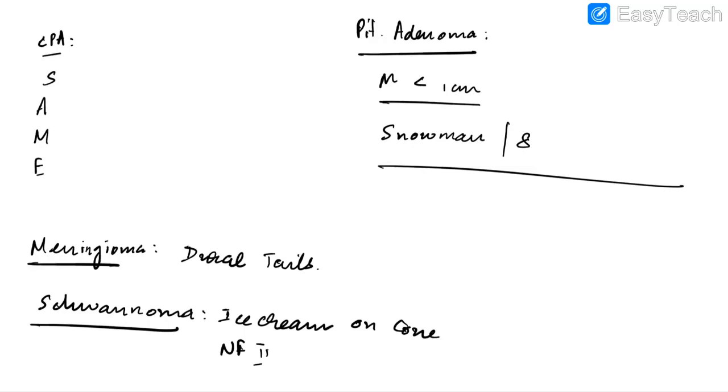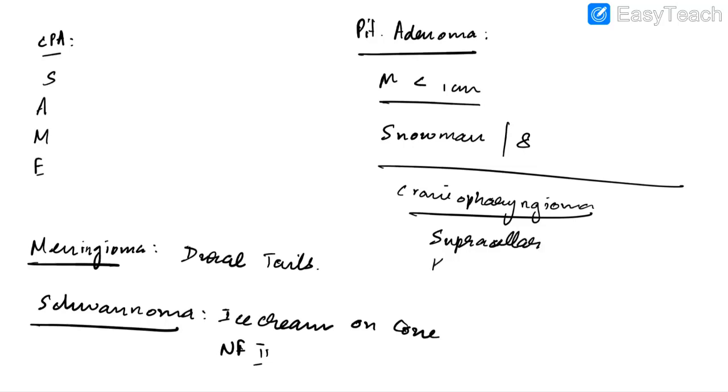Now let us discuss about craniopharyngioma. It is a calcified lesion. It occurs in the suprasellar region and it usually occurs in children. Remember, craniopharyngioma is derived from Rathke cleft. There are two types of craniopharyngioma. They are adamantinomatous, which occurs in kids, and papillary craniopharyngioma, which occurs in adults.